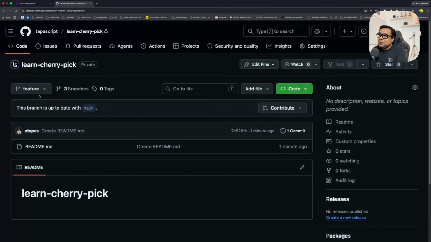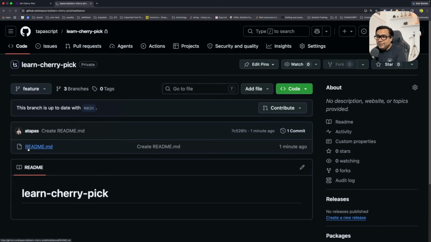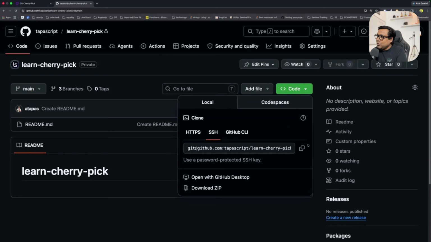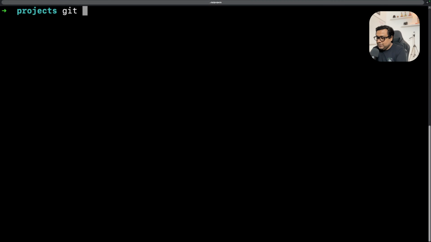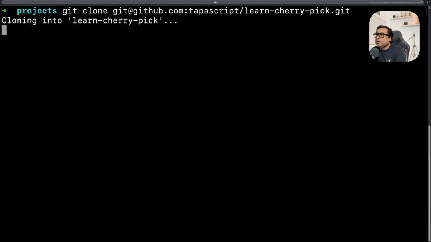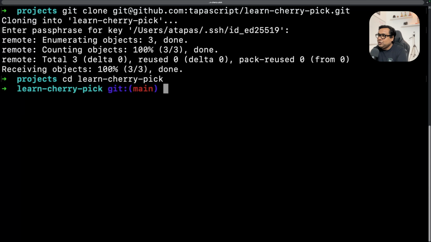All right. So now I have a repository with these three branches, main, dev, and feature, the way that we have seen in the diagram. Now I'm going to clone this repository. I have copied the link. I'm on my terminal now. I'll do git clone and then paste that URL. This will clone it. The cloning is done. So I can go inside learn cherry pick, and I have this readme.md file that I had created over there.